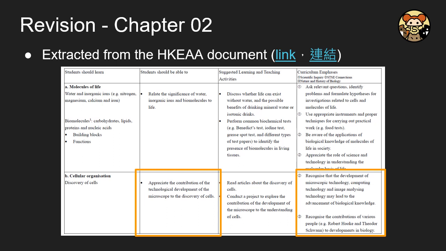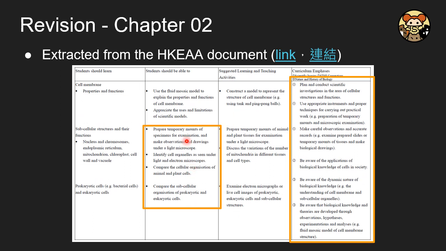And finally, here is an extract from the HKEAA document. You should be able to appreciate the technological development of the microscope, and also you should be able to prepare temporary mount specimens and identify different organelles as we discussed in this video. And you should be able to compare animal and plant cells and also prokaryotic and eukaryotic cells.